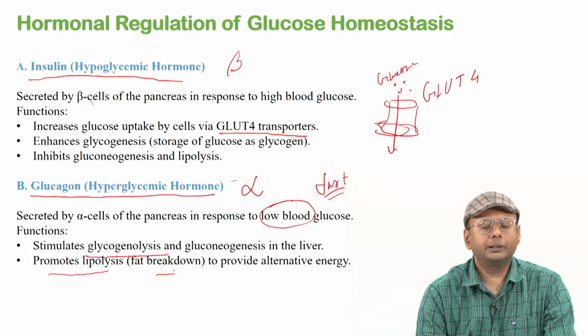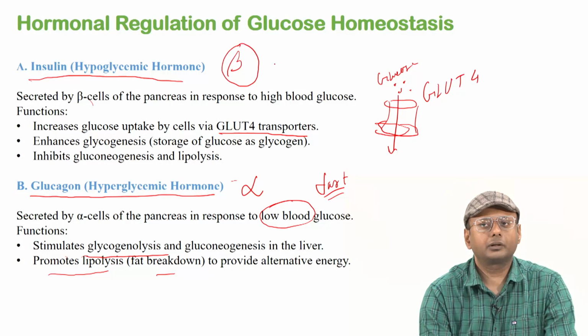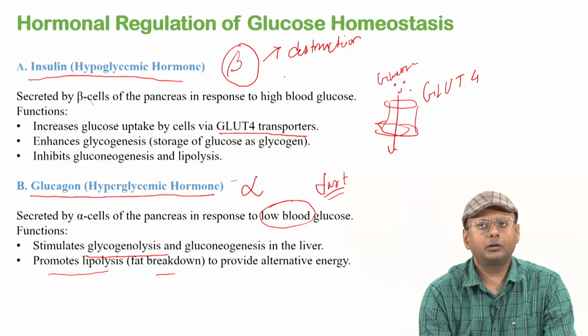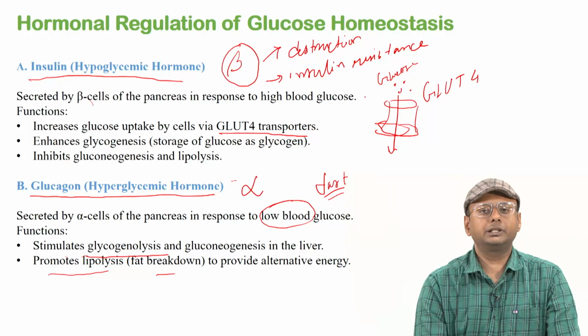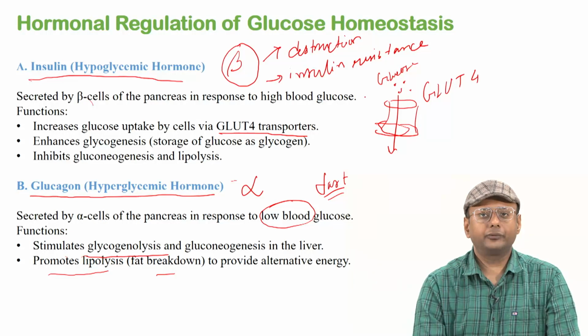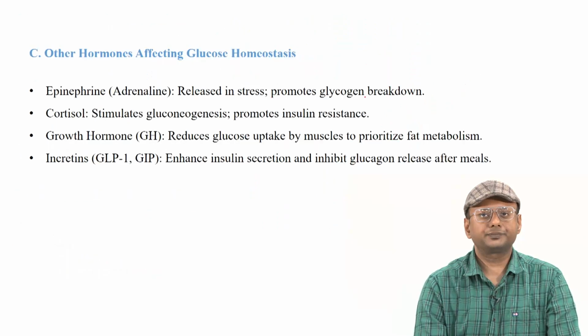Okay, so this is a very crucial hormone that plays a role in glucose homeostasis in the body, and in many cases, due to beta cell destruction or insulin resistance, we observe a prolonged hyperglycemic condition, which is also called diabetes. We will discuss that in a couple of minutes.